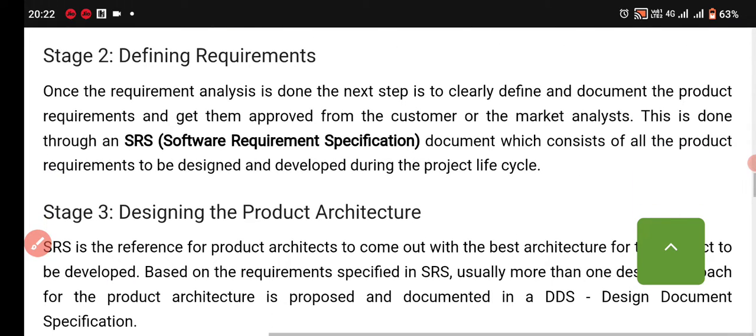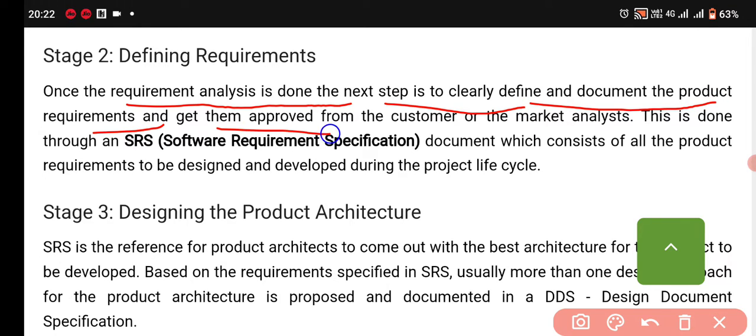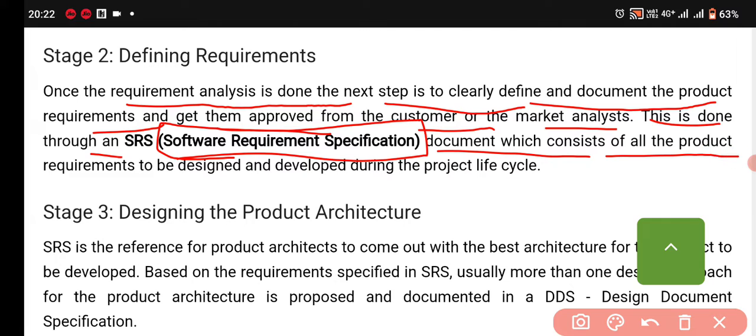The second stage is defining requirements. Once the requirement analysis is done, the next step is to clearly define and document the product requirements and get them approved by the customer or the market analyst. This is done through the SRS, the software requirement specification document, which consists of all the product requirements to be designed and developed during the project life cycle.